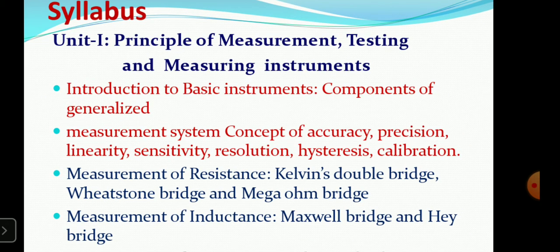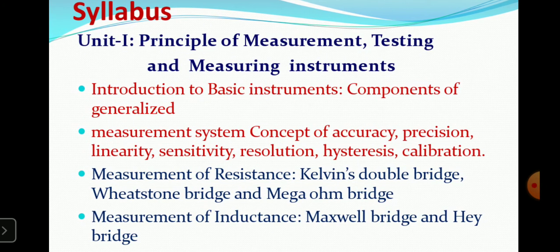Okay, so introduction to basic instruments, I will cover this in today's PPT. Then measurement system concepts: accuracy, precision, linearity, sensitivity, resolution, hysteresis and calibration. This part we will also cover in this PPT. Then measurement of resistance: Kelvin double bridge, Wheatstone bridge and megohm bridge. Actually, the measurement of resistance is divided into three types: measurement of low resistance, measurement of medium resistance, and measurement of high resistance.